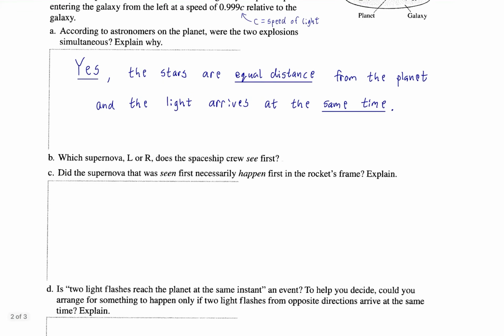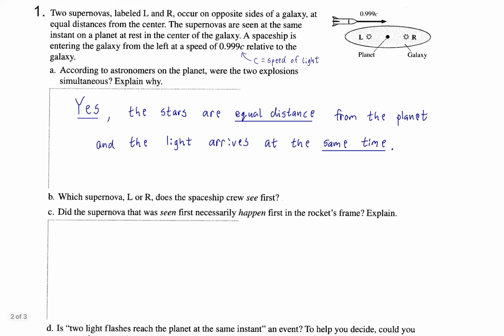Okay, now let's think about the spaceship. The crew on the spaceship, which supernova are they going to see first? Okay, again, this is meant to be a simple question, setting up for our thought experiment. Well, right, the spaceship is coming from the left, which means they're going to see the left supernova first. The light wave from the left supernova is going to arrive at the ship first.